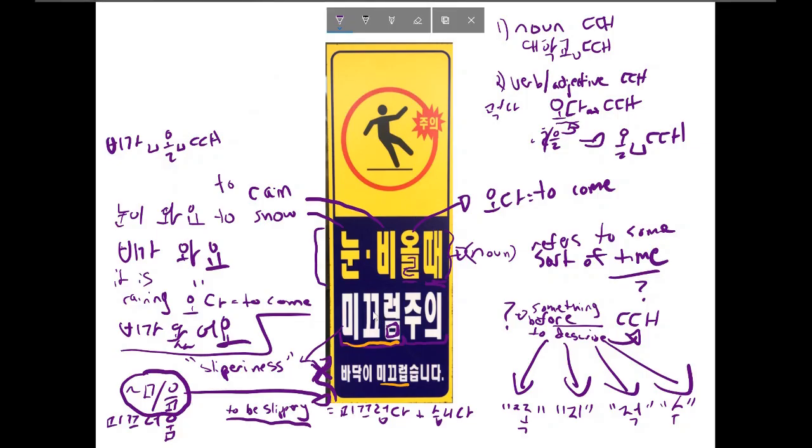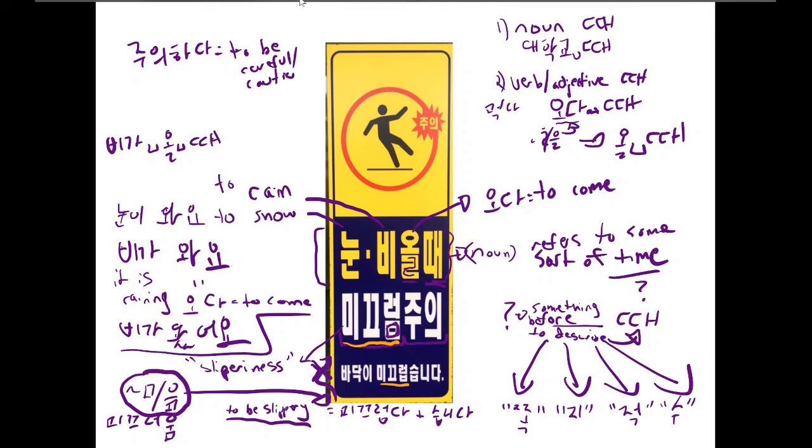Now, we're almost done here, so I know that this means slipperiness. 주의하다 is a verb that sort of means to be careful, or cautious, or to take caution.